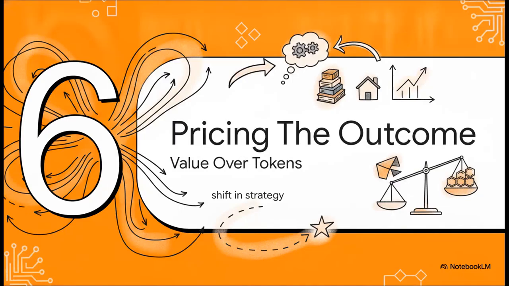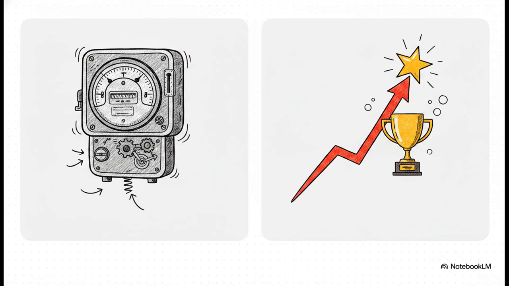Let's move to our final piece and see how this builds into strategy. Section 6. Pricing the outcome. As an architect or a CTO dealing with this kind of scale, you really have to shift your mental model to stay grounded. There is a huge disconnect between cost per token, which is basically just what the engineering meter says, and cost per outcome, which is what the business actually cares about.